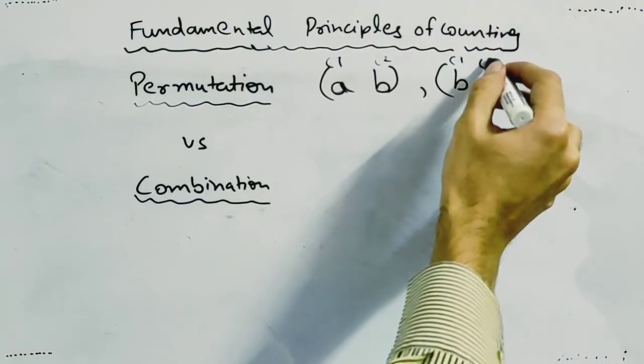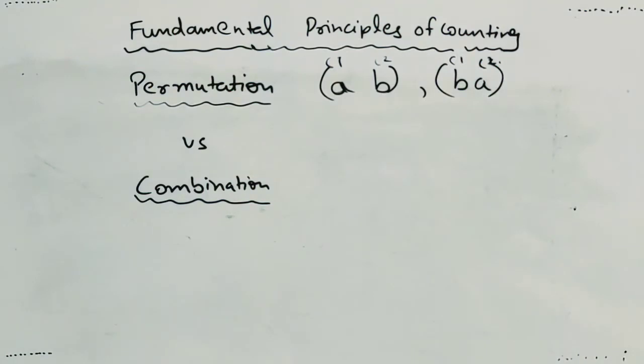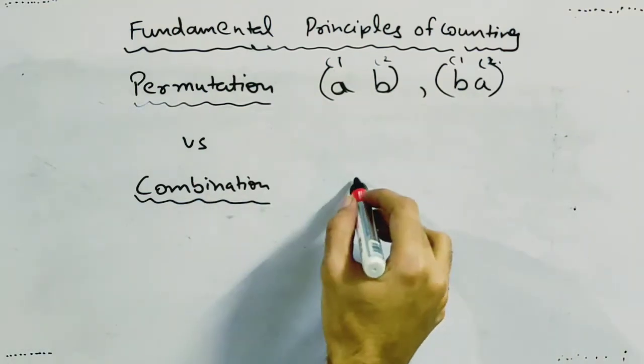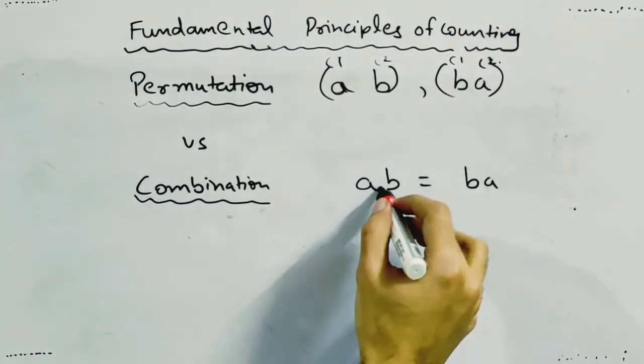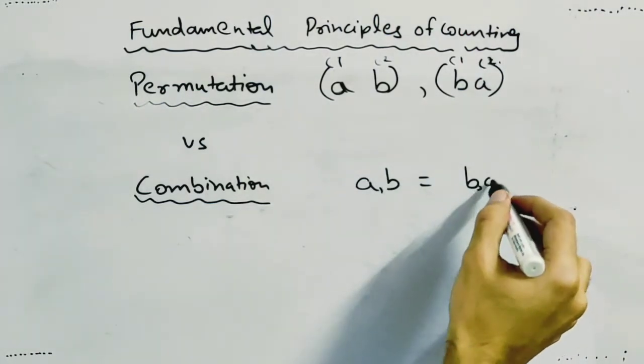These are 2 different arrangements, but this is not the case in combination. If we have to fill the 2 vacancies by 2 candidates, then order is not important. AB is equal to BA. Whether you are selecting A and B or B and A doesn't matter.